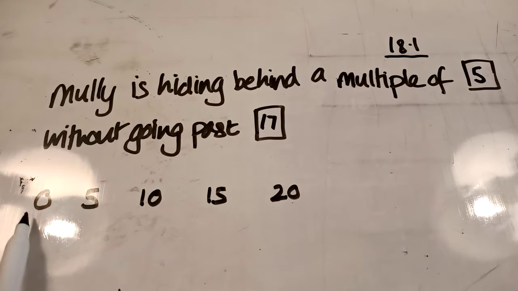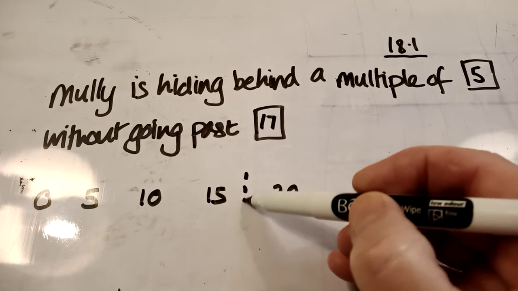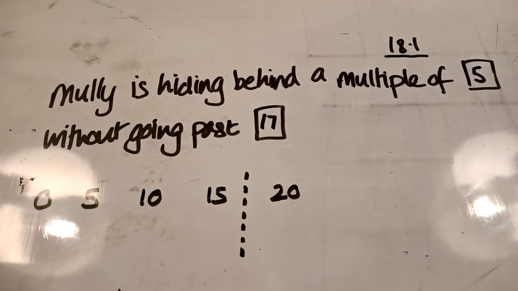So where would 17 be? It's not marked on. Where would 17 come? 15, 20. That's it. So 17 would be there. Mark it on where it would be, and you're not allowed past it. So Molly would be hiding behind 15.